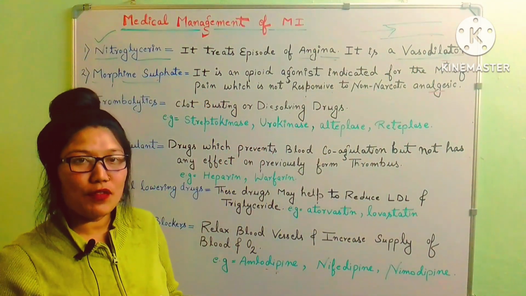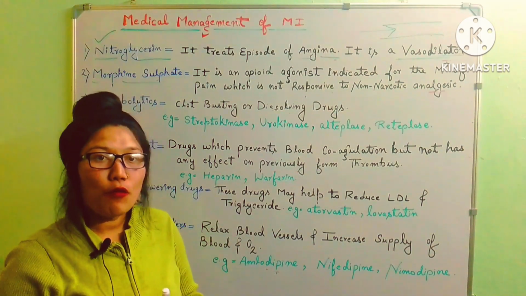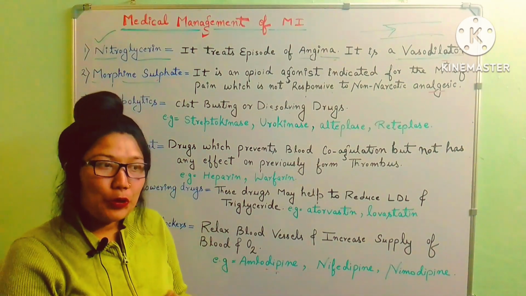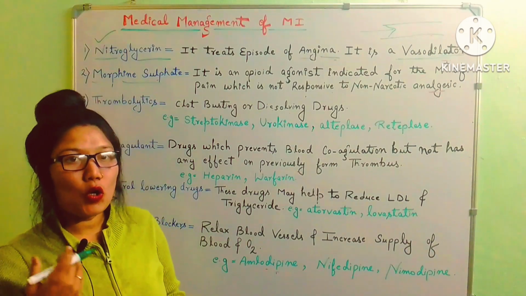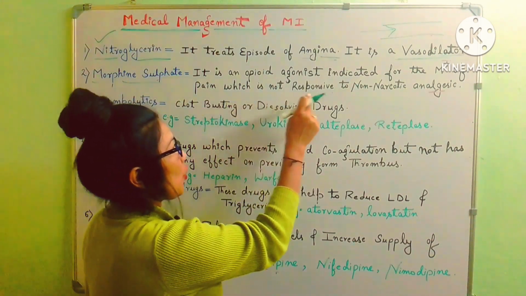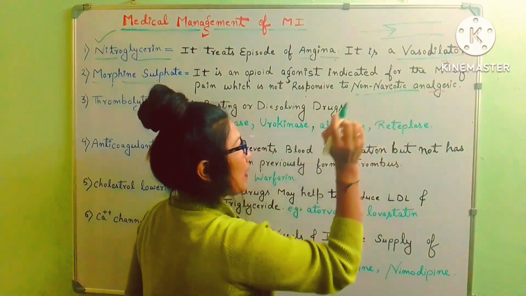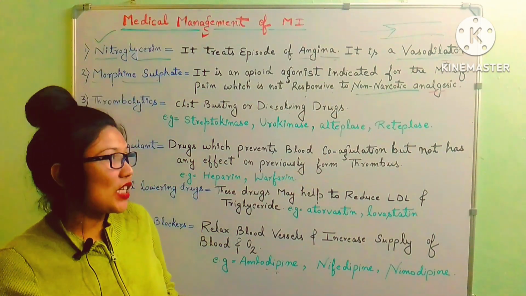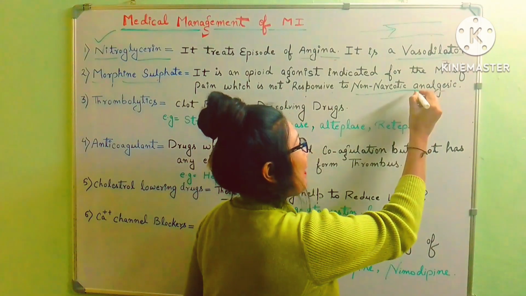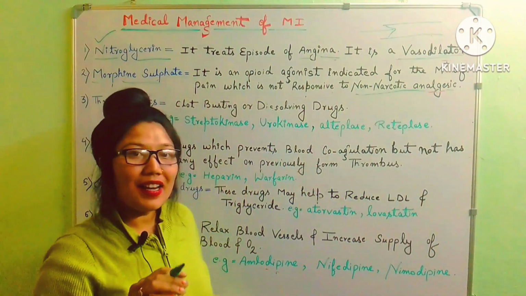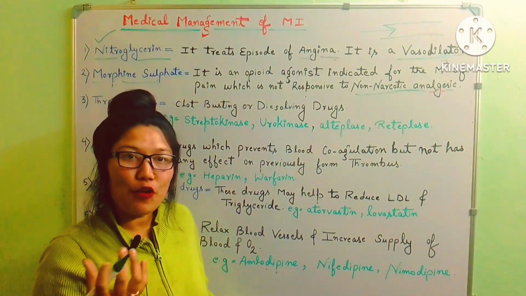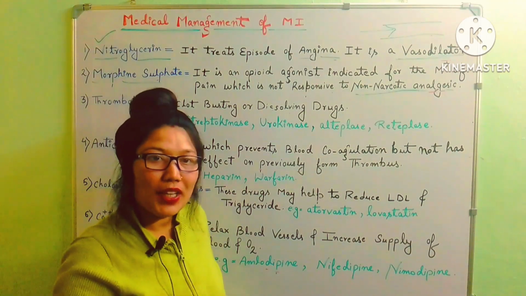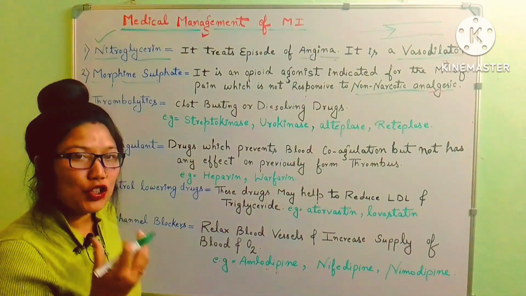It could be severe acute pain or chronic pain which is not responsive to non-narcotic drugs. When other analgesics are not relieving the pain of the patient, then at last we give morphine sulfate.